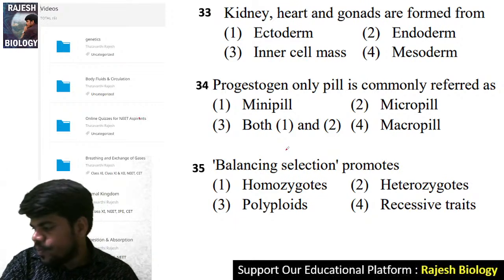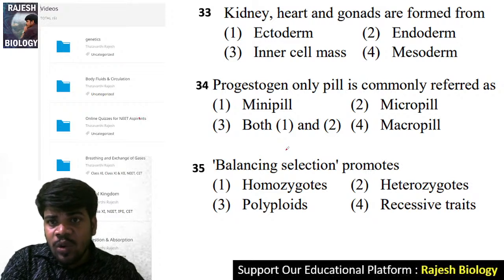Question number 33. Kidney, heart and gonads are formed from ectoderm, endoderm, inner cell mass and mesoderm.